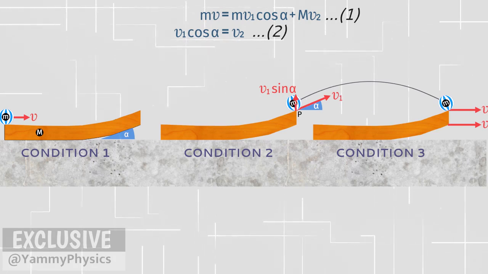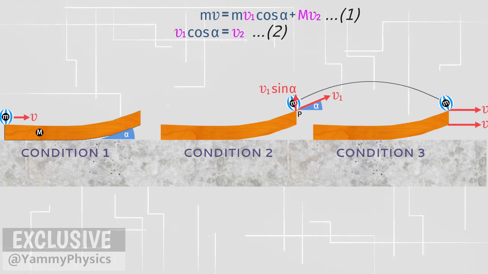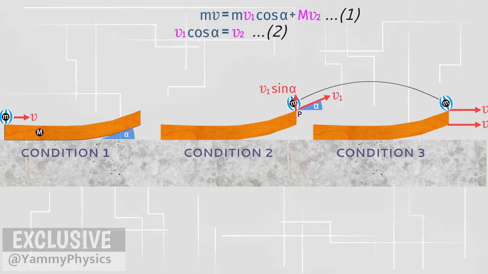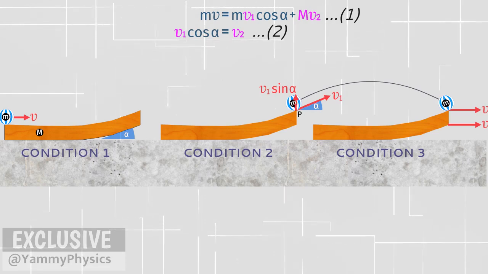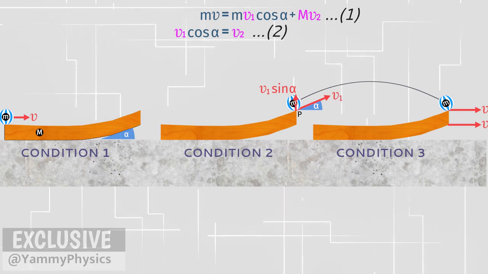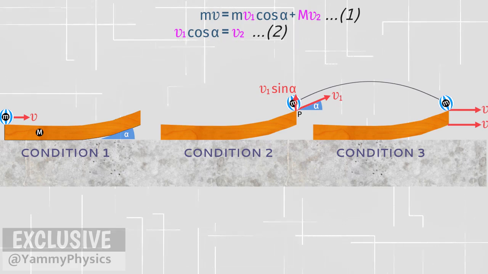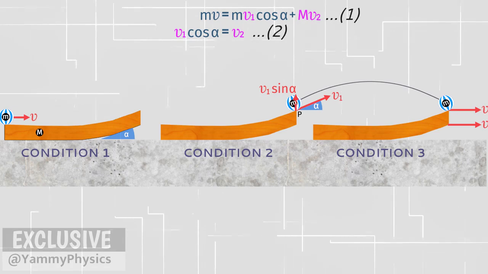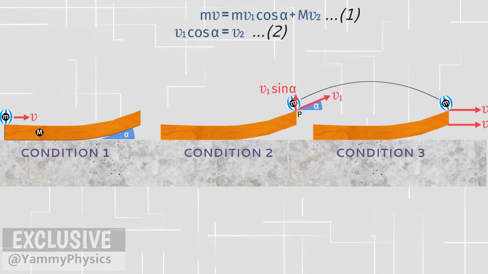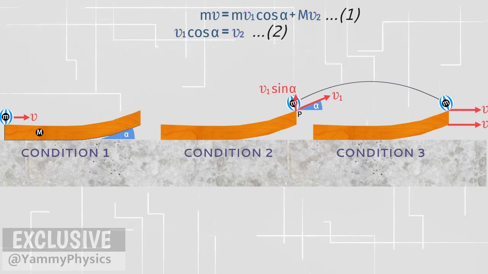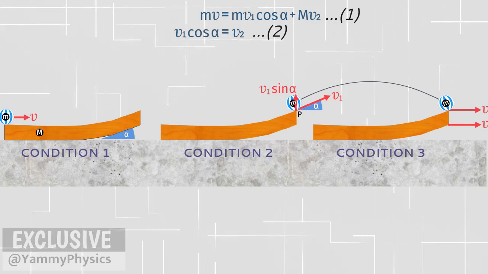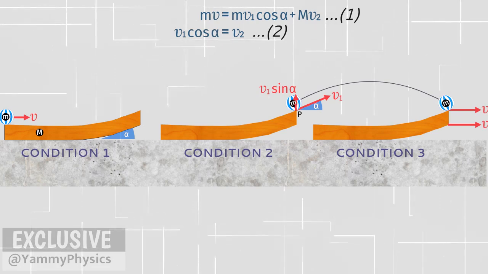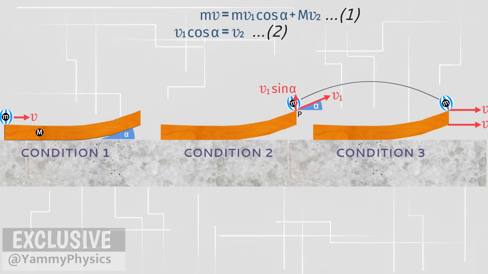Look at the two equations. There are three quantities whose values are unknown: v1, v2, and big M. We cannot solve two equations with three unknown variables. We need one more equation. This one equation can be obtained from the law of conservation of kinetic energy. We will evaluate the kinetic energy between conditions 1 and 2.